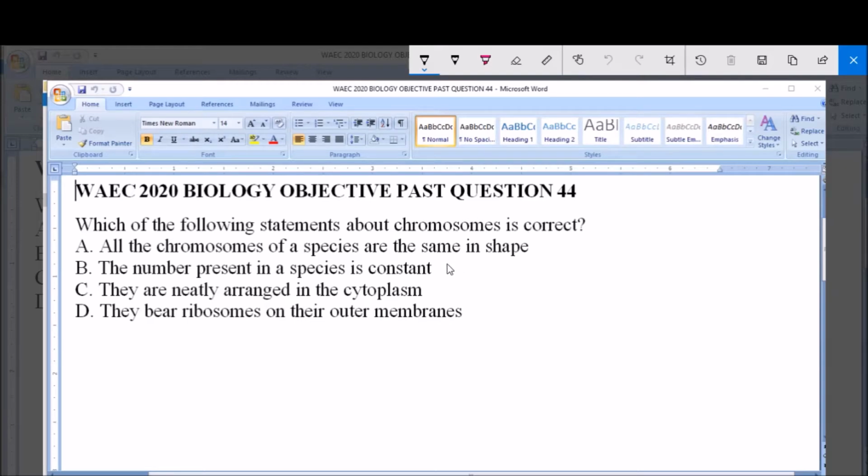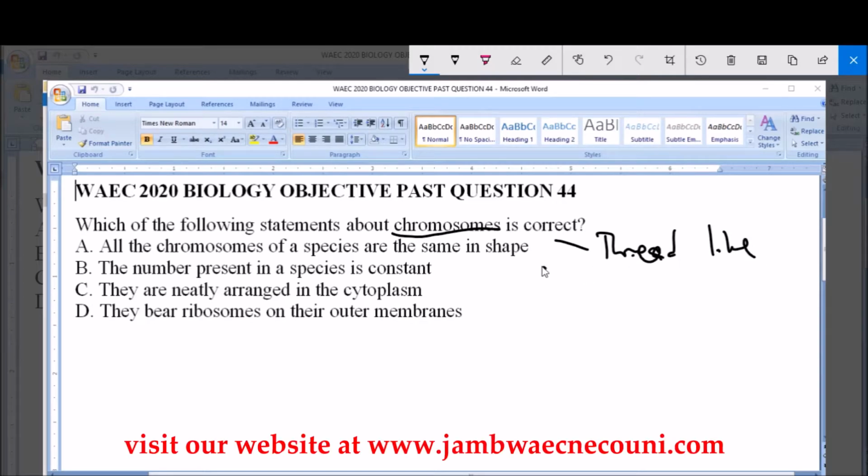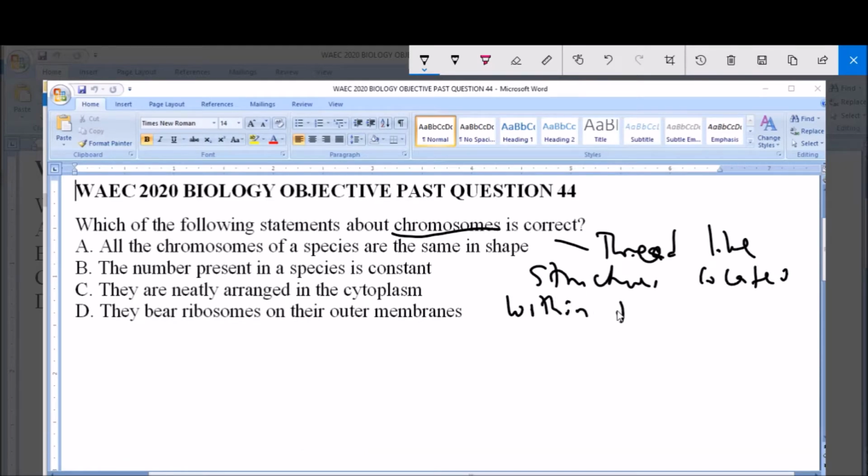So the conversation here is about chromosomes. What are chromosomes in the first place? Now, chromosomes are thread-like structures located within the nucleus of both plant and animal cells.